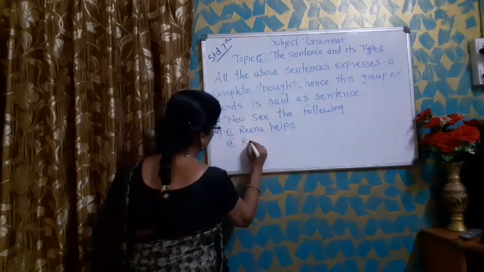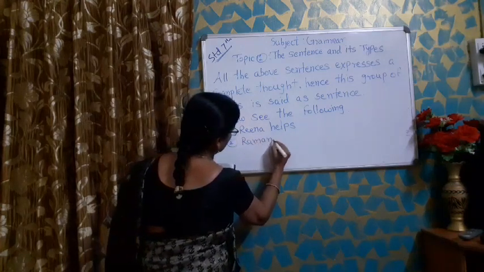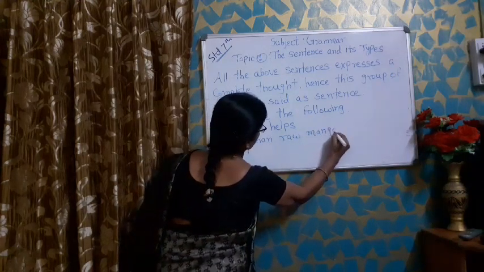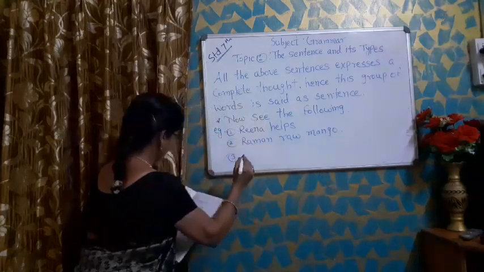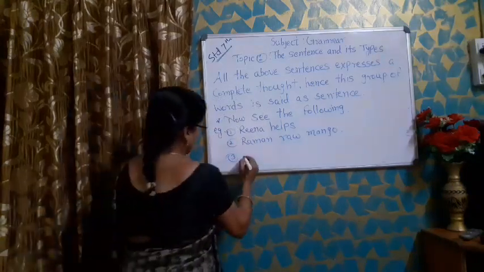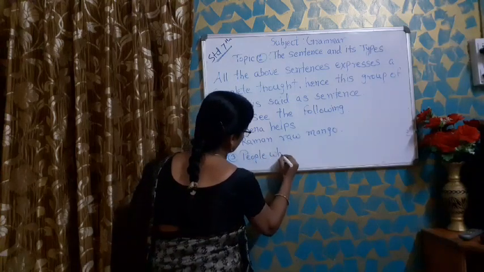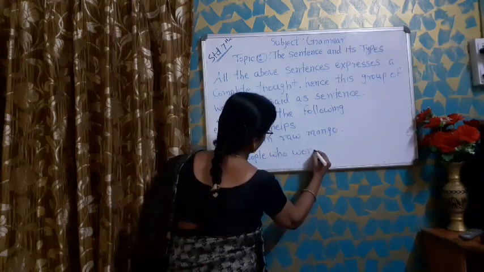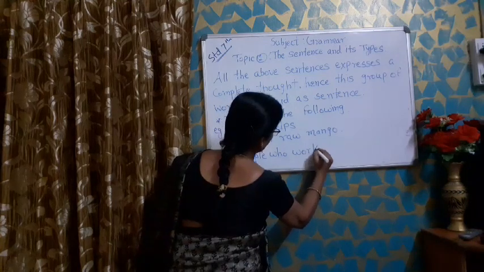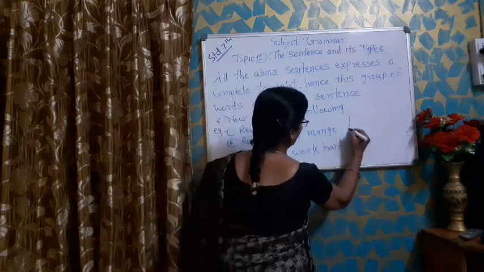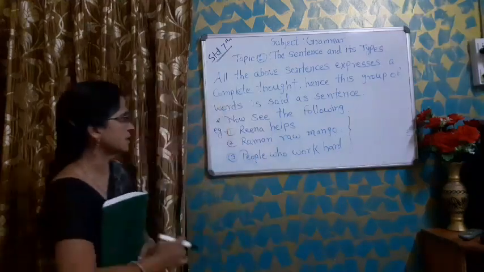Second, Raman, raw, mango. Number 3, people who work hard. Now all of you see all these three examples.